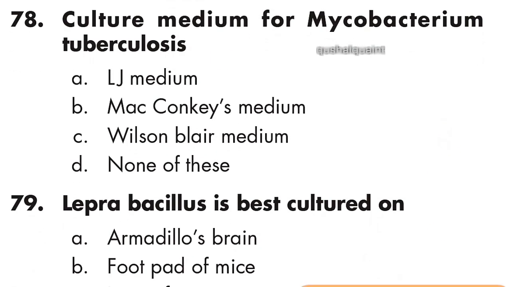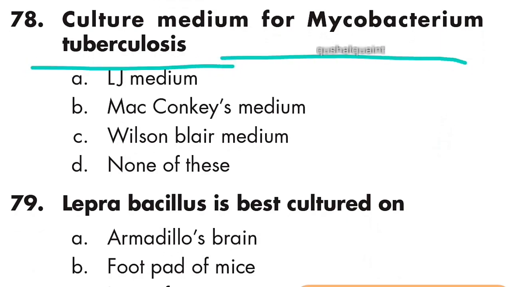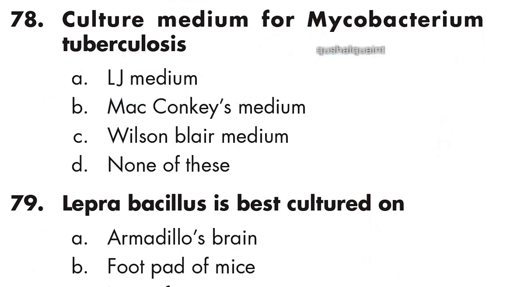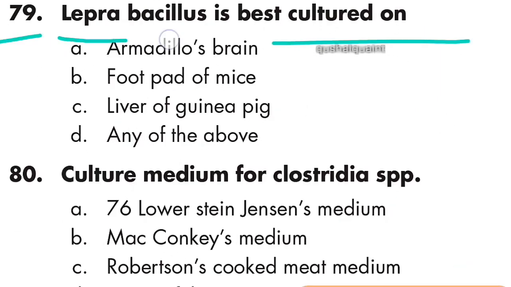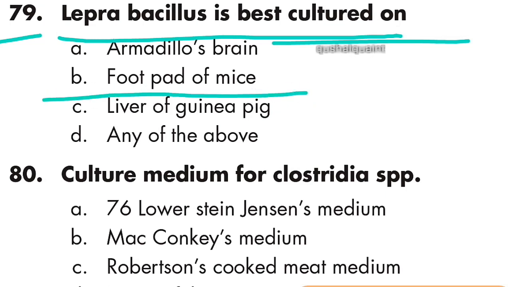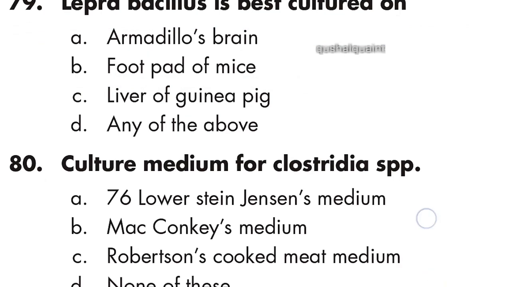78. The culture medium for Mycobacterium tuberculosis is Algae medium. Option A is right, Algae medium. 79. Leprosy bacillus is best cultured on the foot pad of mice. Option B is right, foot pad of mice.